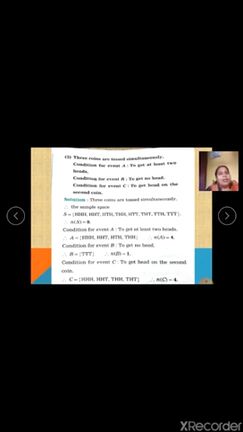Now the third one is the condition for event C, to get a head on the second coin. Now they have specified they want head on the second coin only. So we will concentrate only on the second coin. We will see the first one, that is head on the second coin. Even this is having head on the second coin. Now as we move forward, this is having head on the second coin. Correct? And this is having head on the second coin.